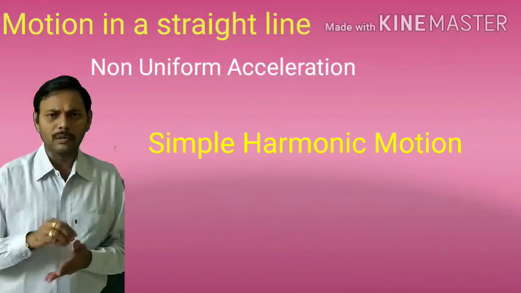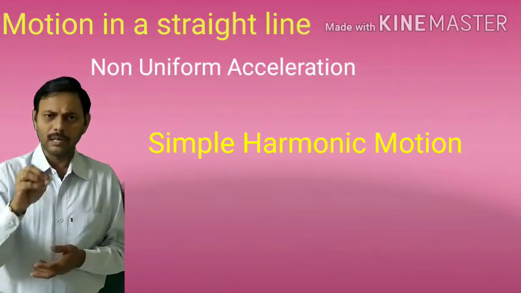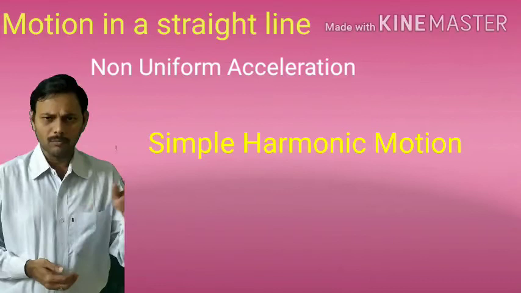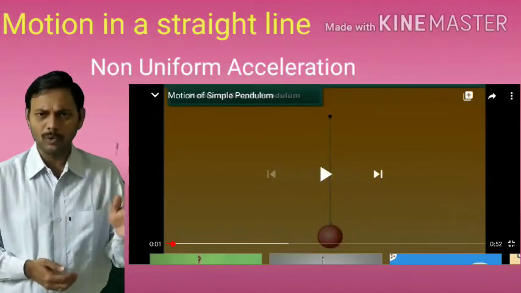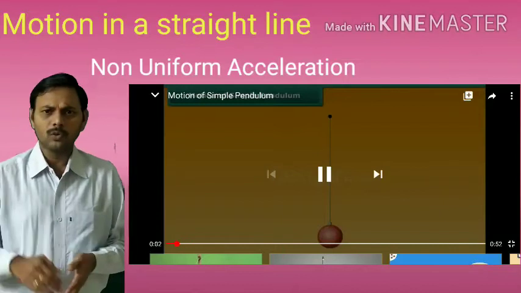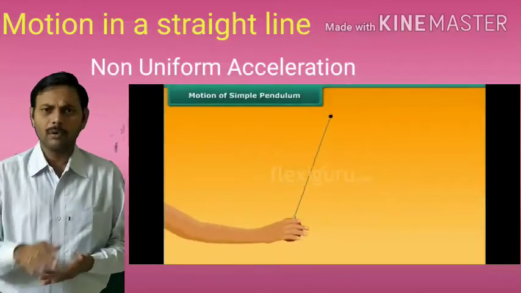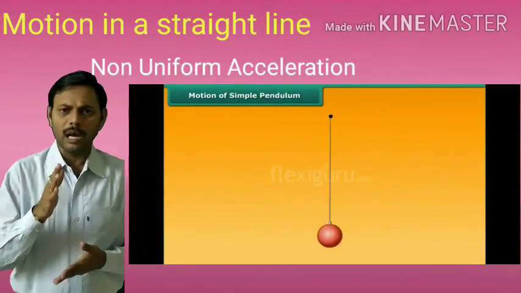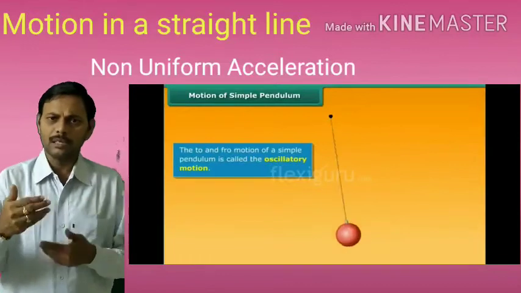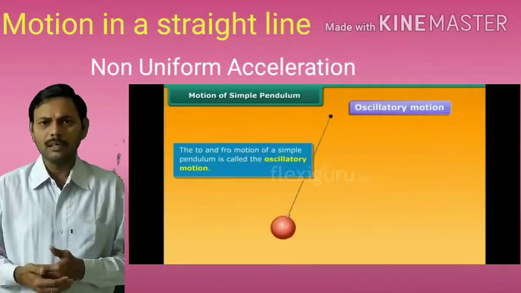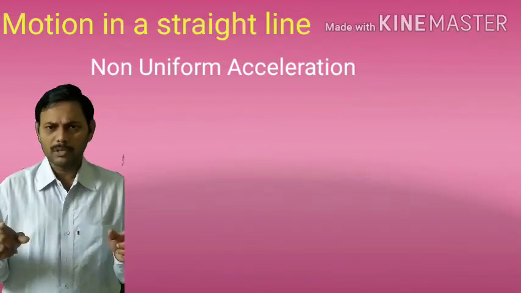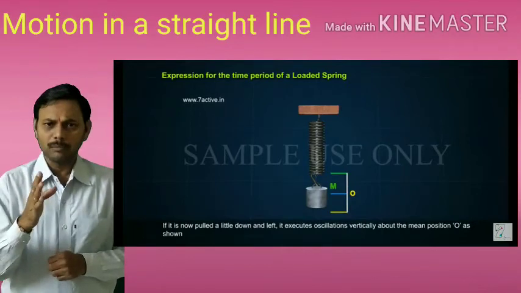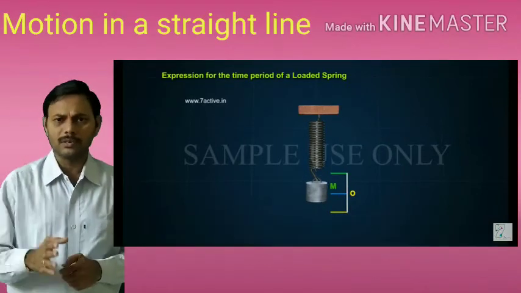Bodies executing simple harmonic motion are accelerating with non-uniform acceleration. An example for simple harmonic motion is the simple pendulum. The to and fro motion of a simple pendulum about its mean position, or the to and fro motion of a loaded spring about its mean position, is simple harmonic motion with non-uniform acceleration. We will discuss these two examples in more detail in the oscillation chapter.